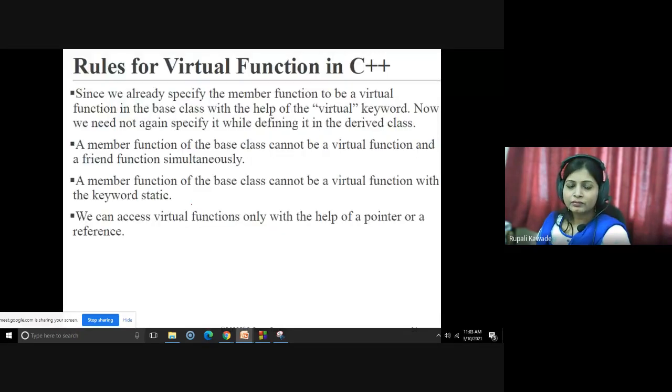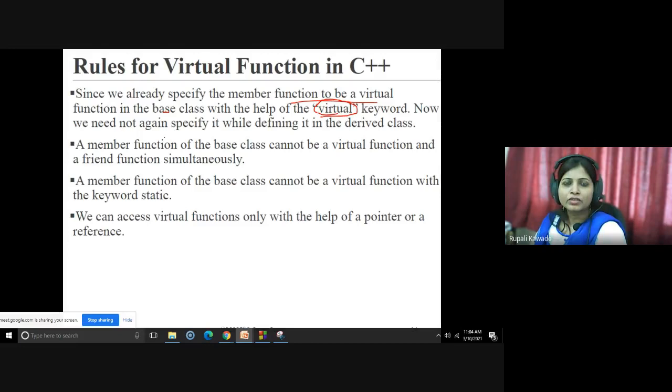Now, what are the rules for this virtual function? How to declare a function as virtual, and what are the different rules that are applicable for virtual functions? So we specify the member function to be a virtual function in the base class with the help of the keyword virtual.